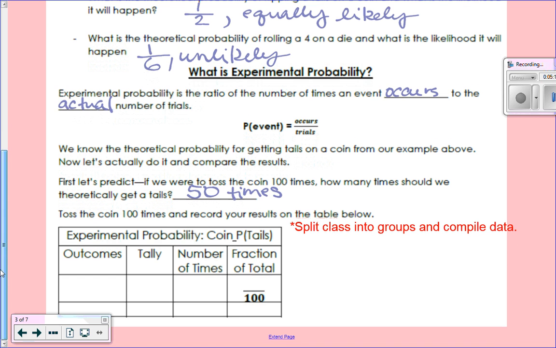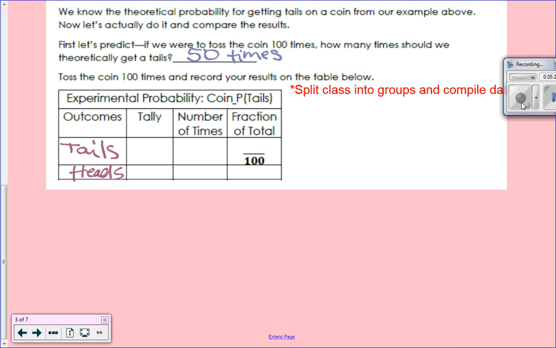So we're going to toss the coin 100 times. We're going to record the results in the table. Okay? So since we're going to do it 100 times, I'm going to split the classroom up. And then we'll get our class total of 100. All right, our tally chart's very tiny, so let's start with y'all's group. How many heads did y'all get? You got 5 heads. 5 and 5. Oh, wow. Okay. What'd y'all get?